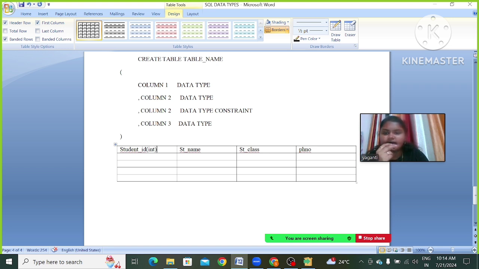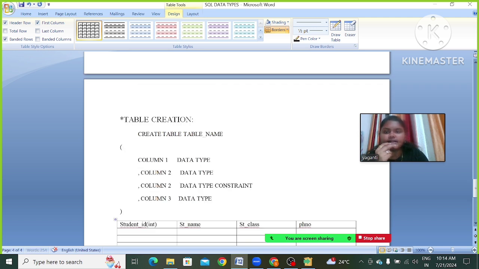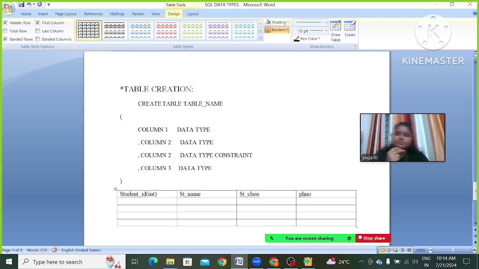We can't insert some other data type, that is varchar or decimal value. We can't insert those data types. Okay.